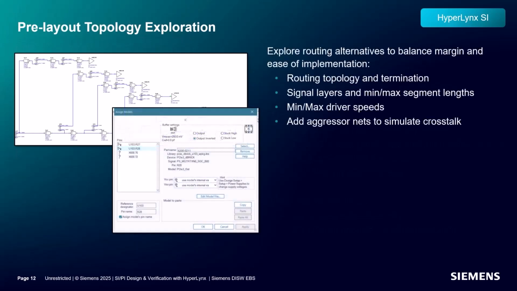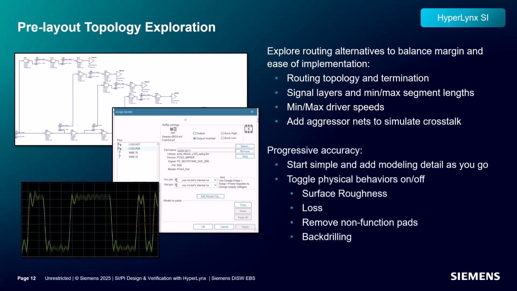One of the more critical items to explore in pre-layout is how routing topologies affect signal integrity and timing. For example, you can see how drive strength, termination impedance, and trace length affect your design margins. Crosstalk and routing density trade-offs can easily be investigated, allowing the designer to mock up different scenarios and make changes accordingly. Additional trade-offs and manufacturing effects can be explored as well, such as backdrilling, surface roughness, and realistic etch factors.